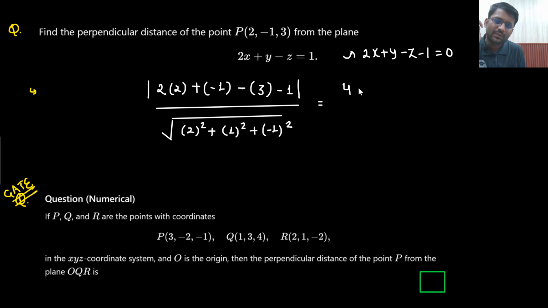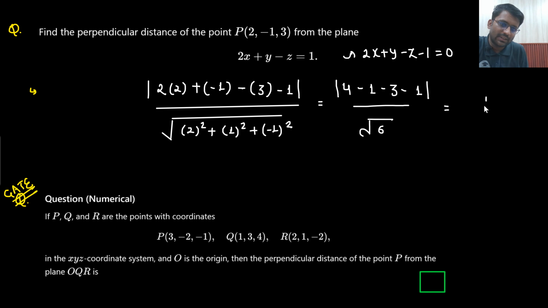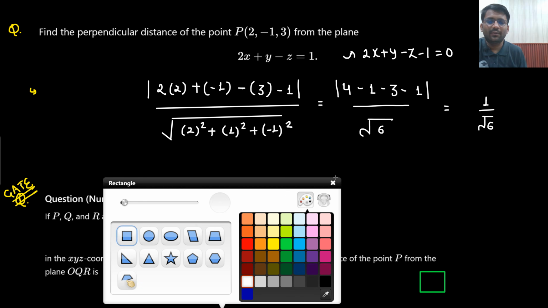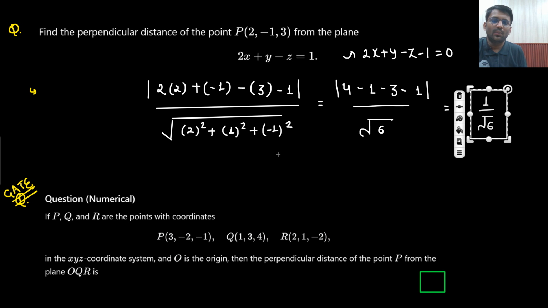So 4 minus 1 minus 3 minus 1. The answer you are getting is minus 1 here. You need to take its mod divided by under root 6. So what is the answer? 1 by under root 6. So the distance of point P from the plane 2x plus y minus z equals 1 is 1 by under root 6.